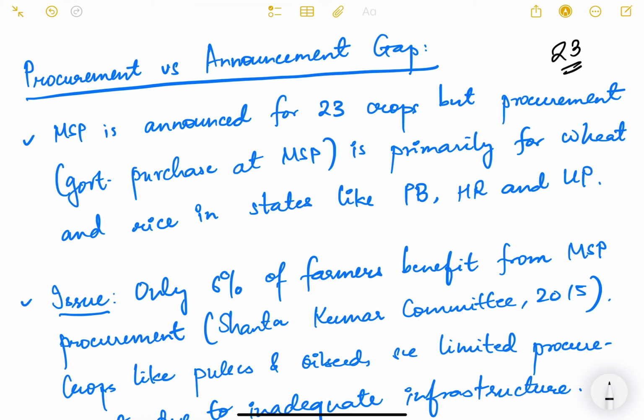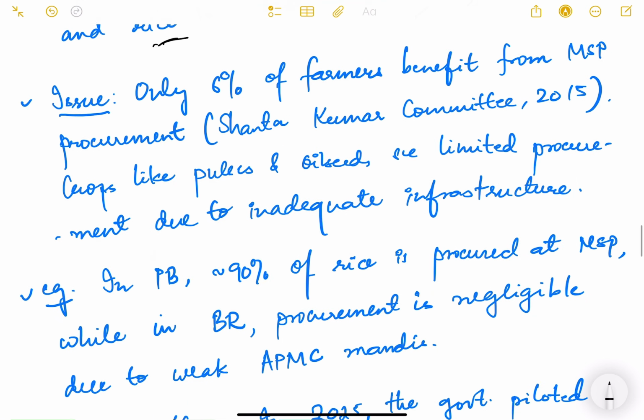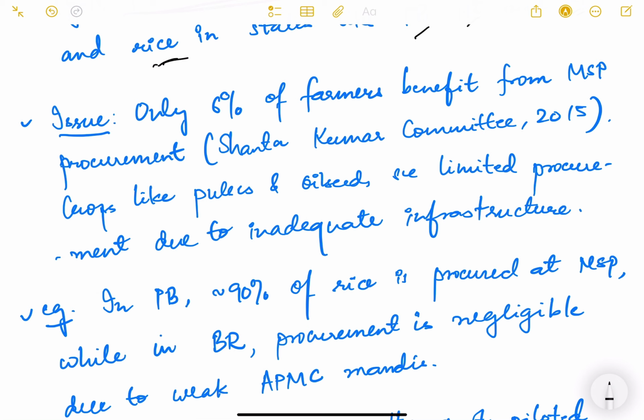So actual procurement is important. Procurement meaning purchase, okay, purchase by the government in the mandis. That is important. So MSP is announced for 23 crops, but procurement, that is government purchase at MSP, is primarily for wheat, rice in some states like Punjab, Haryana, UP, Chhattisgarh, etc. What is the issue? Only 6% farmers benefit from MSP procurement as per the Shanta Kumar Committee report of 2015.